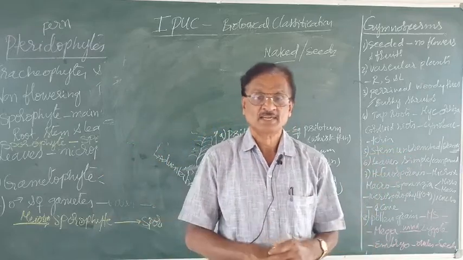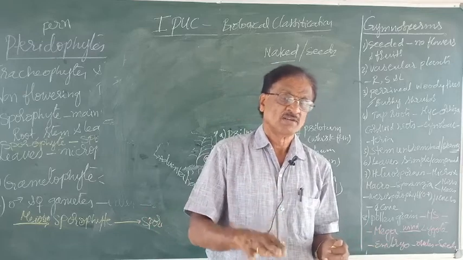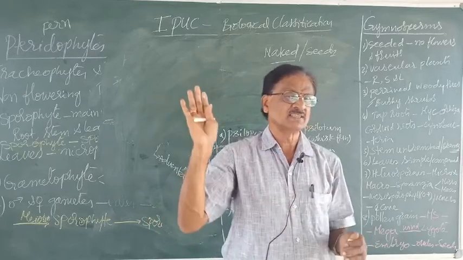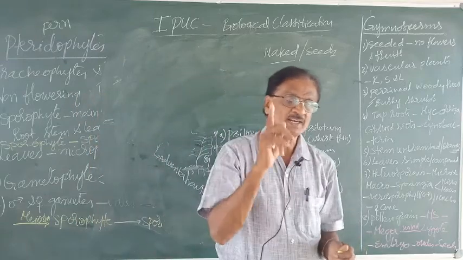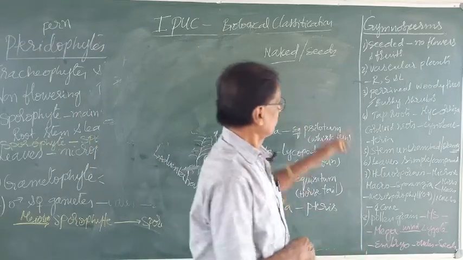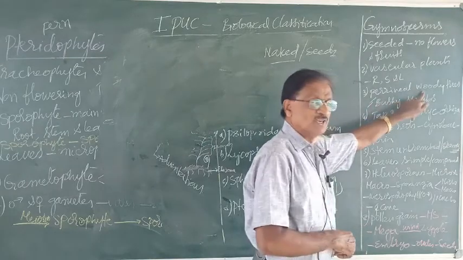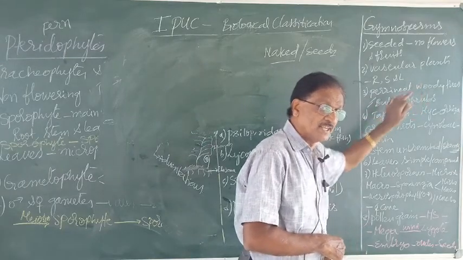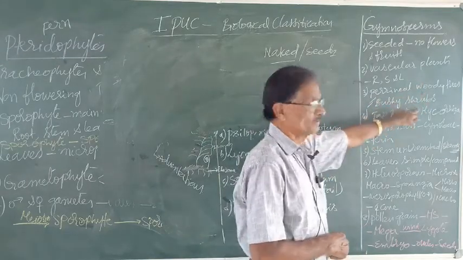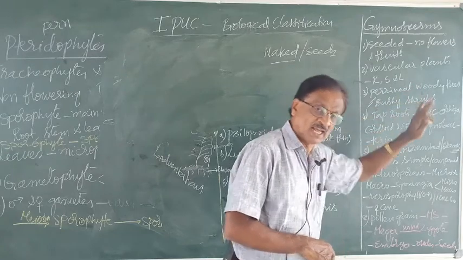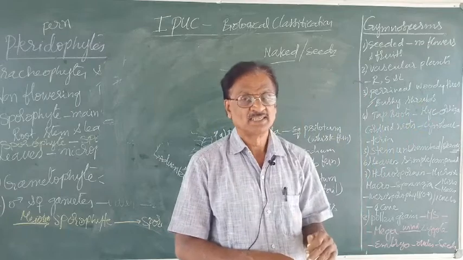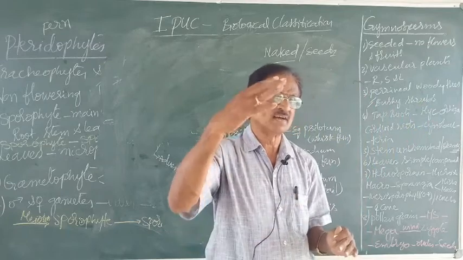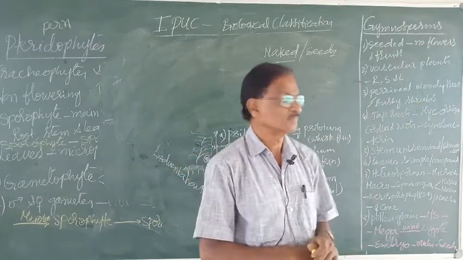Those which live for several years together are called perennial plants. So remember, they are the woody trees or even bushy shrubs. Shrubs are smaller than trees, but larger than herbs.